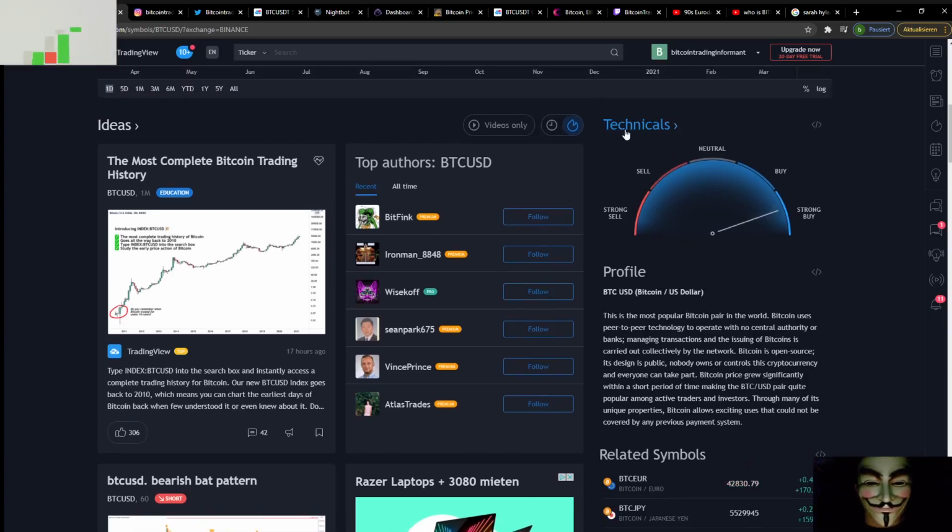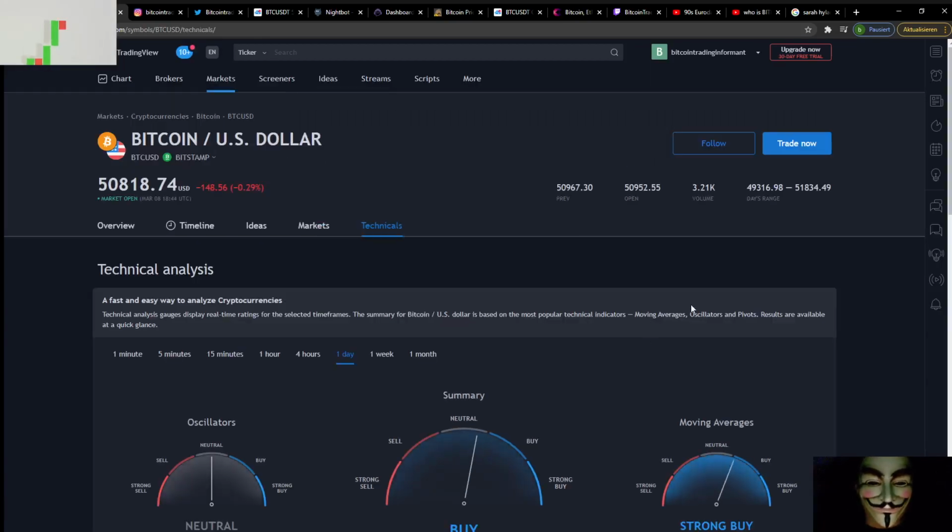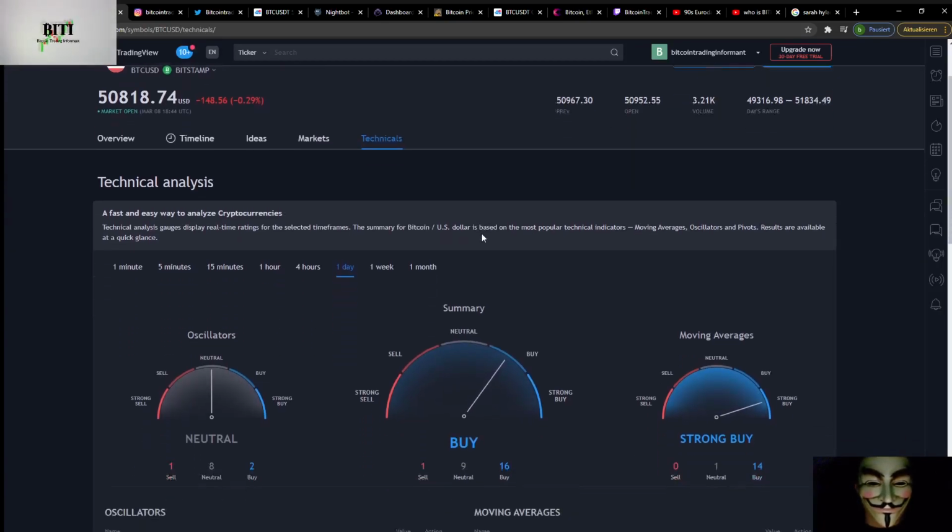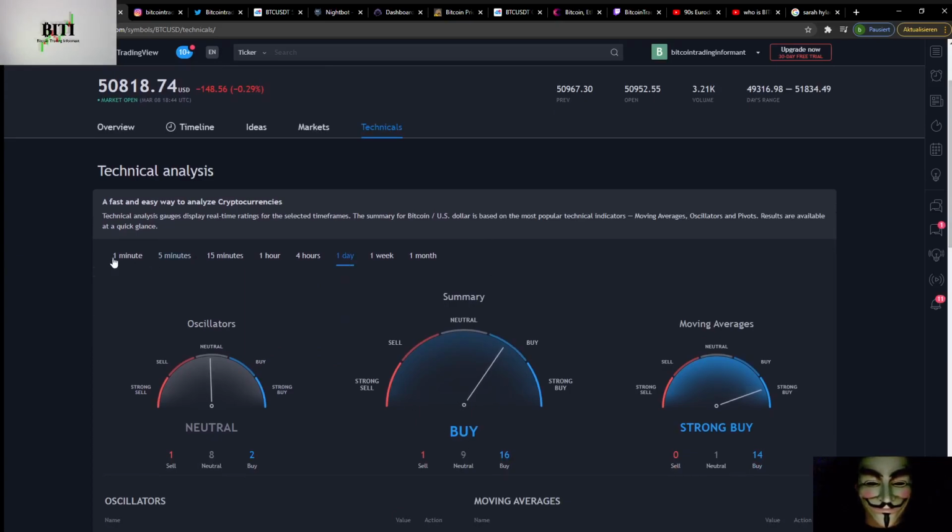The next thing for me, it's so interesting, technicals. If you click on technicals, you can see here so much nice information, guys. Here is Bitcoin, and here is the minute chart, the 5-minute chart, the daily, the weekly, and the months. It's not the chart, it's the time frame. You can see here a quick overview of this TA, which is showing you on the time frame 1 day at the moment what's going on with Bitcoin.